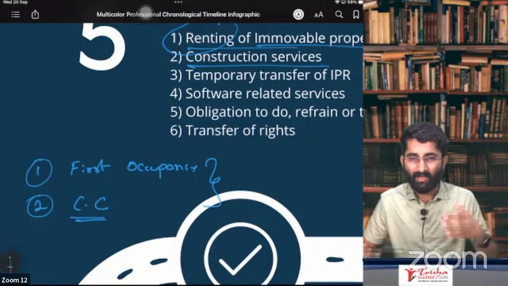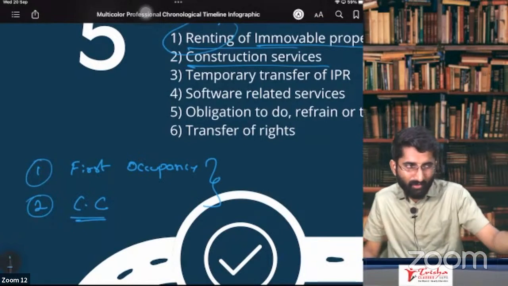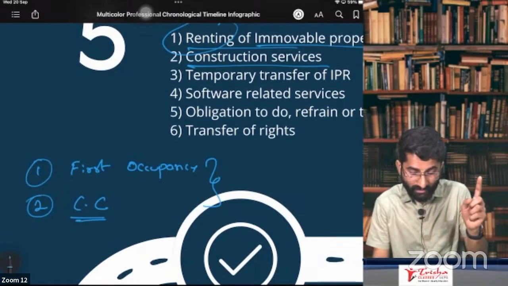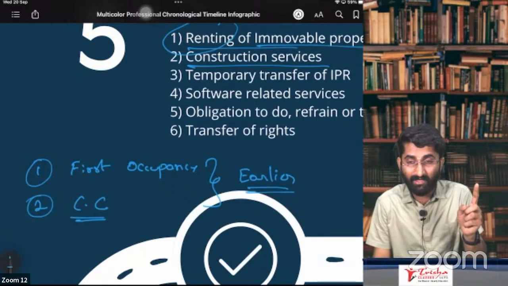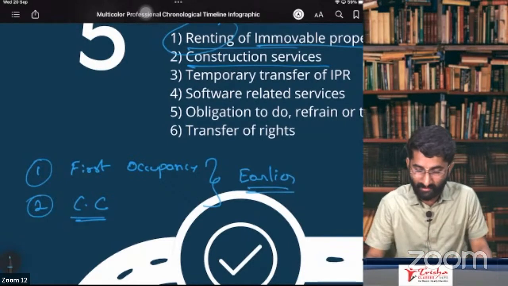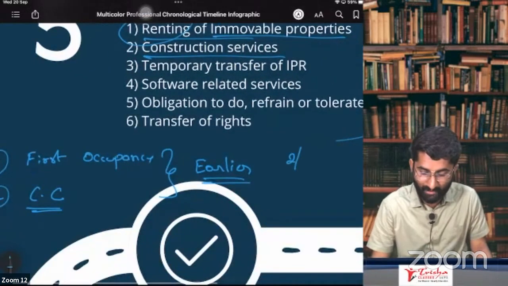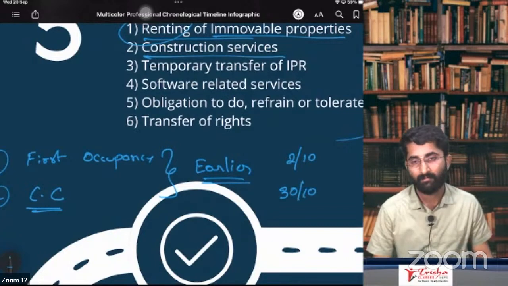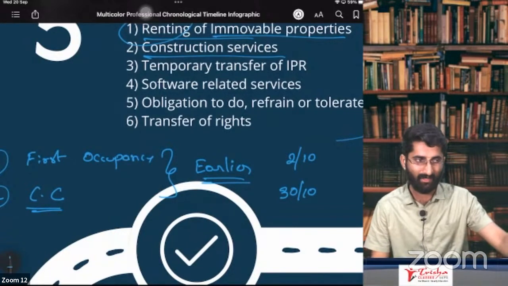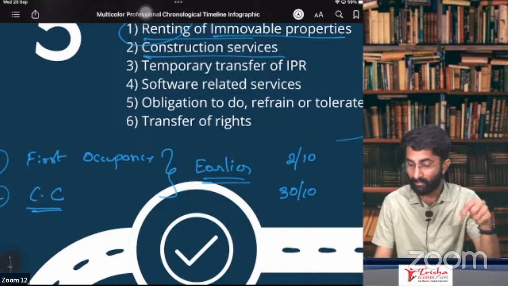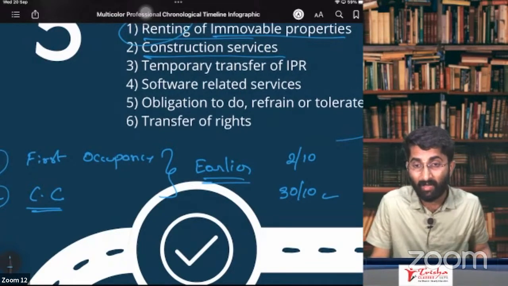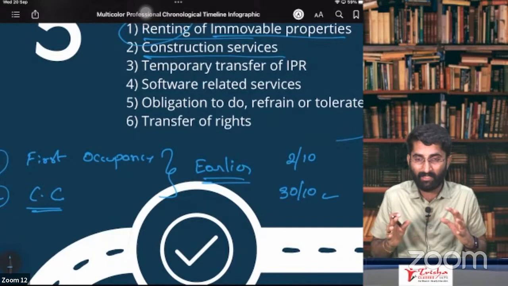I am a builder. If I am receiving from you even 1 rupee before this date, whichever is earlier, then. For example, first occupancy is on 2nd of October. Completion certificate is on 30th of October. For first occupancy, there is one person, a tenant, who is staying in that building. First occupancy is on 2nd of October. 30th October is the completion certificate.